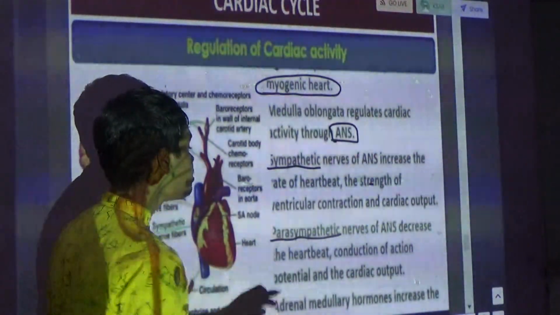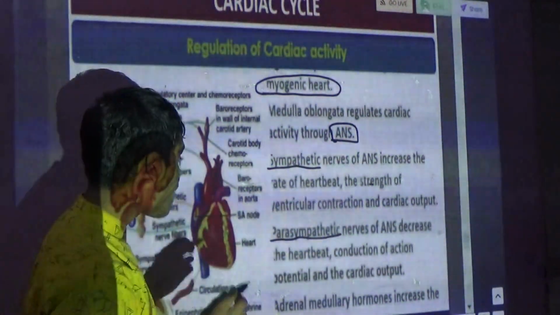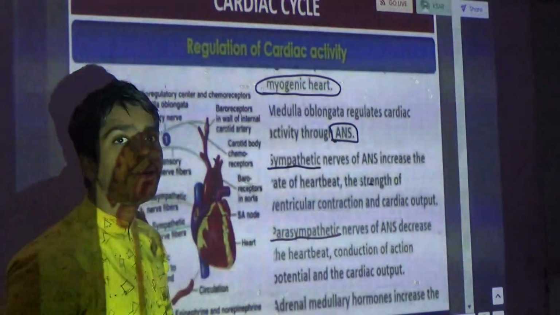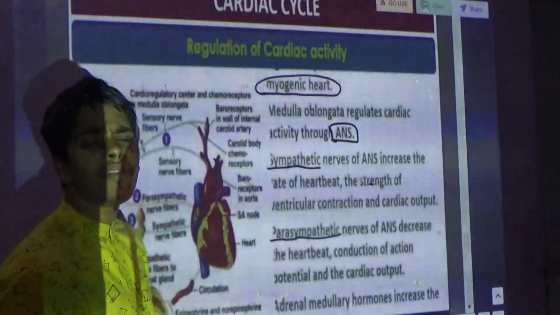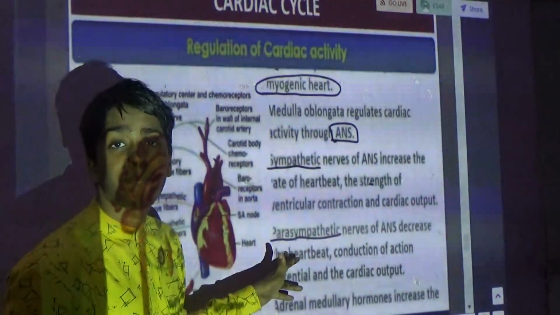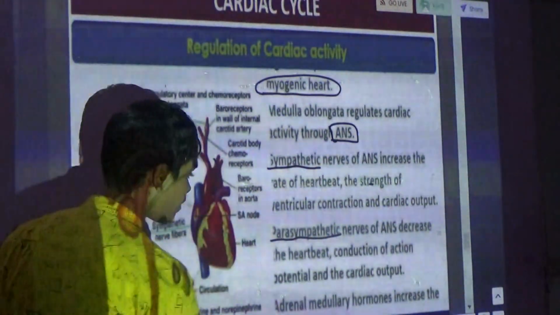With the sympathetic, the heartbeat, ventricular contraction and cardiac output increase, while with the parasympathetic they decrease.